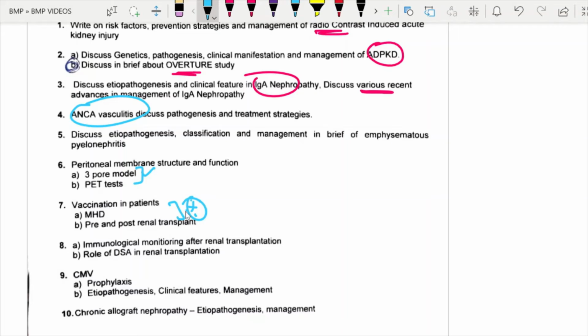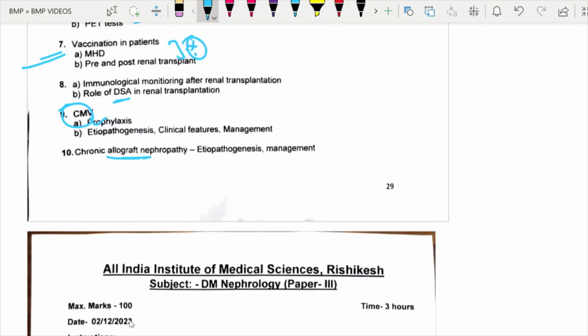Here you have to be very particular with respect to the pre-transplant and with respect to the post-transplant also. The vaccination schedule and dosage have to be very particular, and it is a very important question for the practical also. Immunological monitoring after kidney transplant, role of donor-specific antibody in renal transplantation. CMV prophylaxis, another important question. Chronic allograft nephropathy. These were the questions in paper 2.